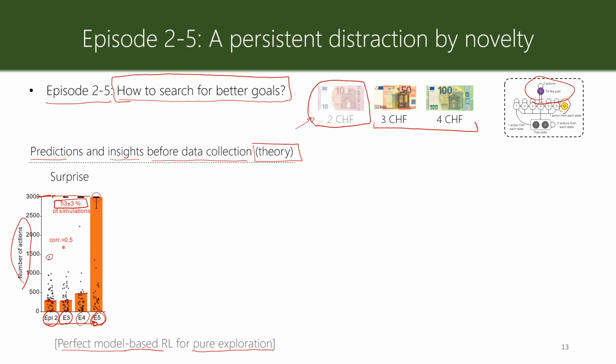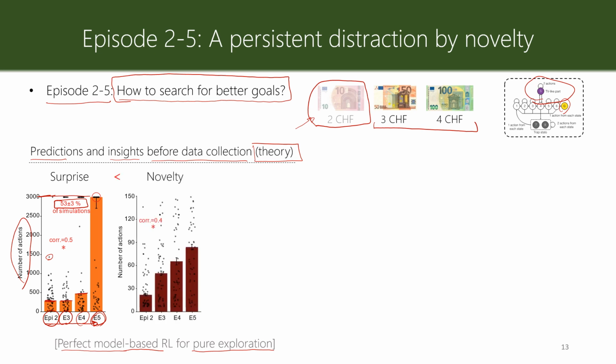53% of simulations spend more than 3000 steps in the stochastic part of the environment and they don't find the goal states. While we still see an increasing pattern for novelty seeking, the numbers are much, much smaller than the numbers for surprise seeking. This is consistent with our expectation for novelty seeking compared to surprise seeking. So novelty seeking still shows some degree of distraction by stochasticity, but it is not as harmful as surprise seeking.